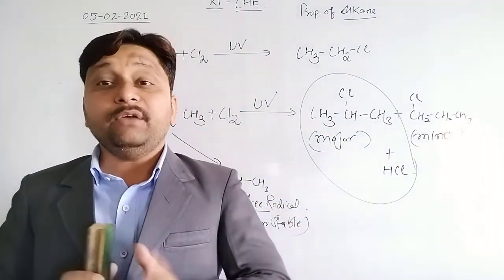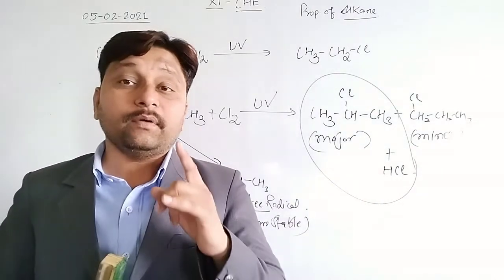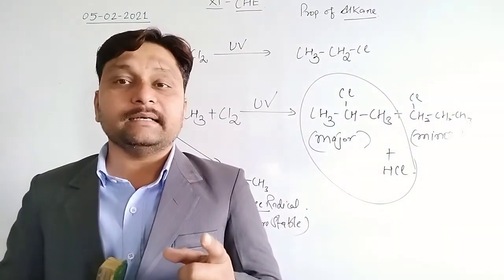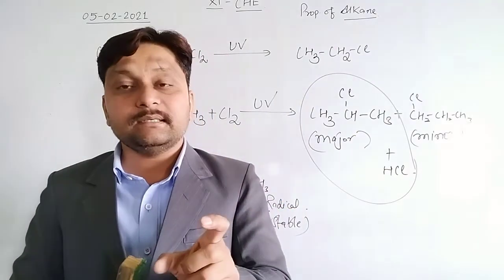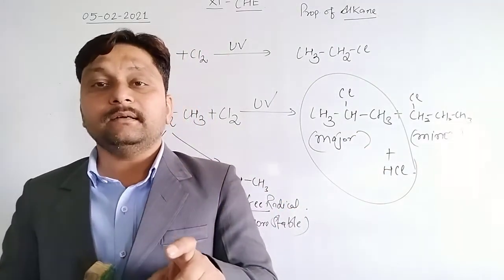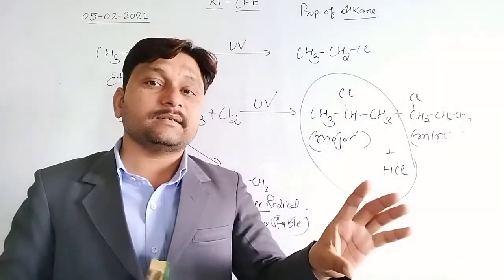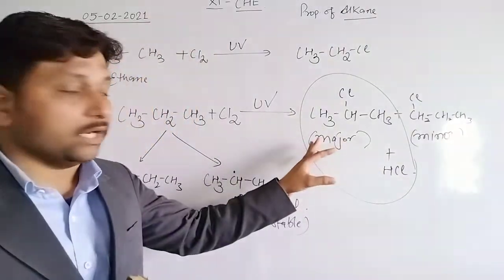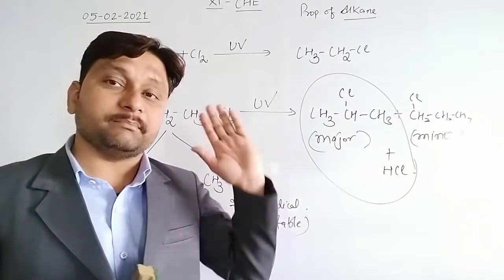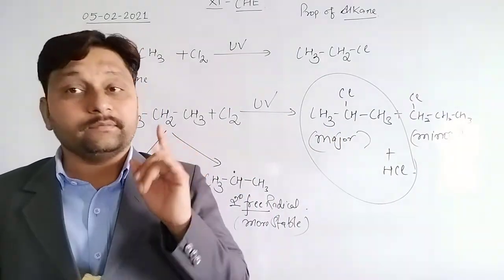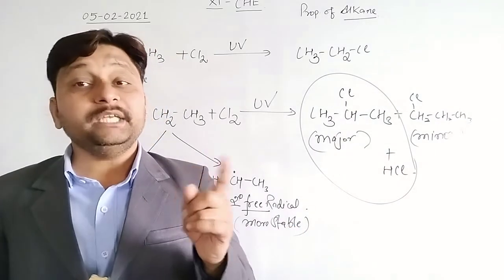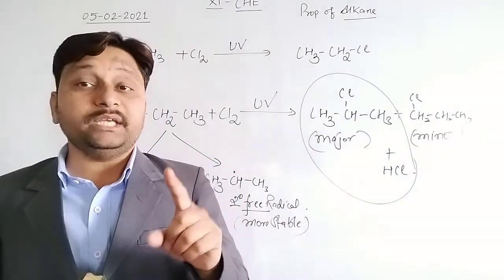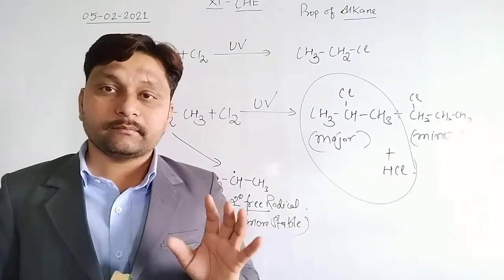Simple. If they are asking how many possibilities there are when propane reacts with chlorine, it means you will write all the products, that is 1-chloropropane and 2-chloropropane, minor and major both. Clear?